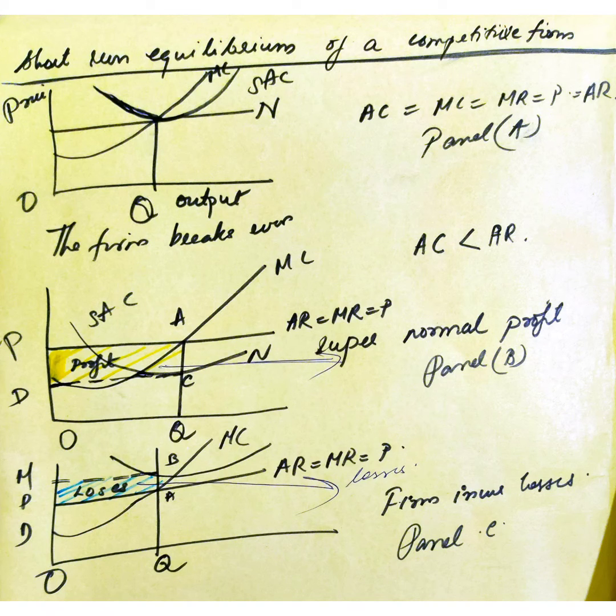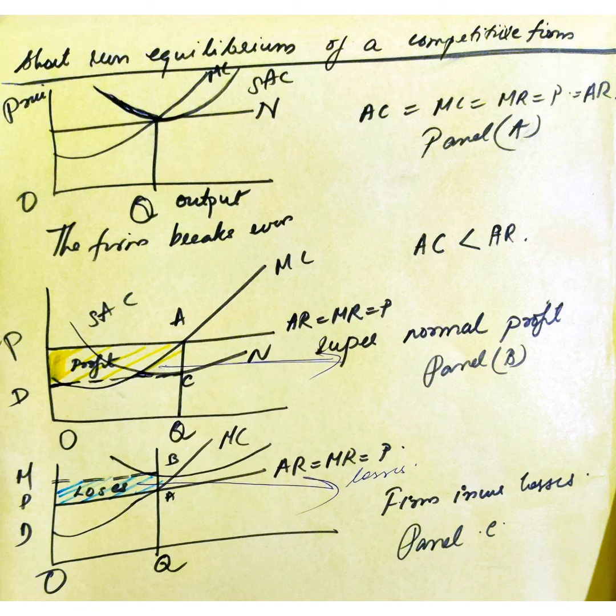The average revenue curve is also the marginal revenue curve, and that is parallel to the x-axis. Pn is the price level. We know the demand curve is parallel to the output axis.